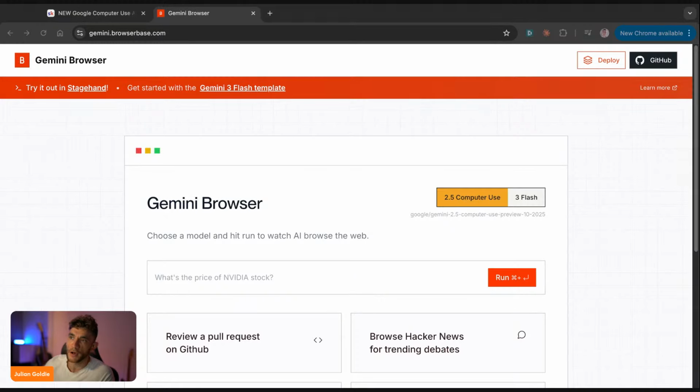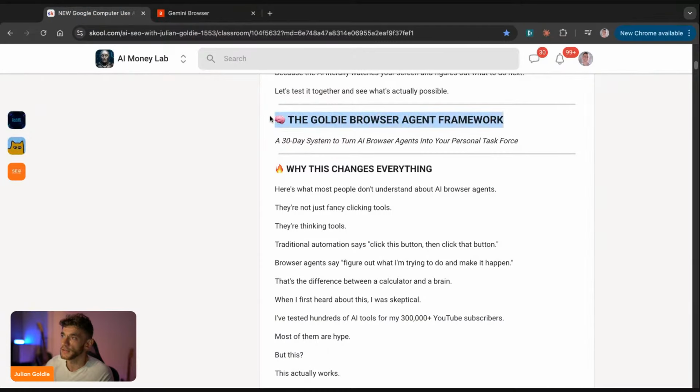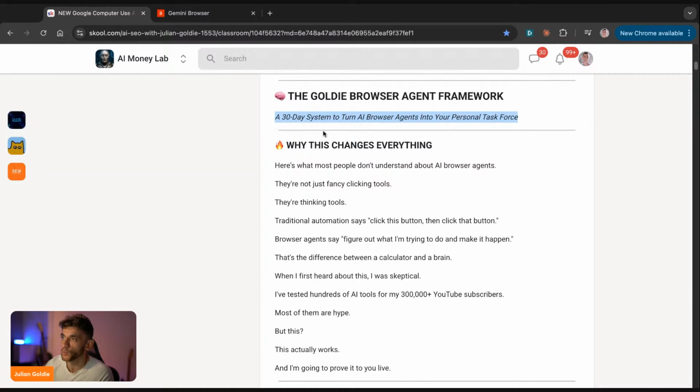I'm going to build browser automation agents that can, for example, scrape leads or research competitors and even post content for you, all hands-free, even if you've never touched an automation tool in your life, even if you think AI agent sounds complicated, even if you've tried AI automation before and it felt overwhelming. This is different because AI literally watches your screen and figures out what to do next. So we're going to get straight into this, and this is going to be using something I call the Goldie Browser Agent Framework. This is a 30-day system to turn AI browser agents into your personal task workforce, right?